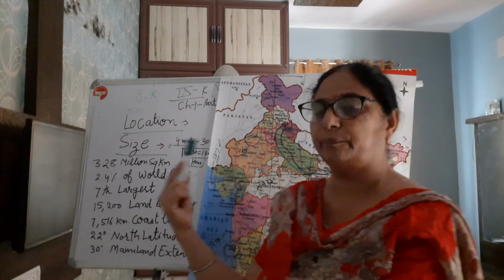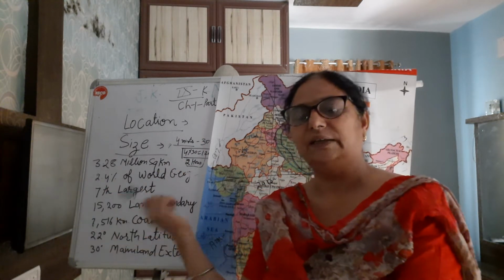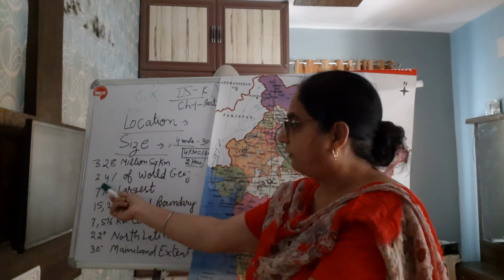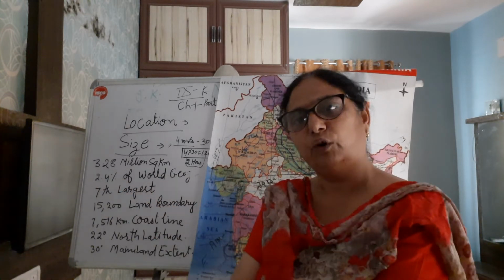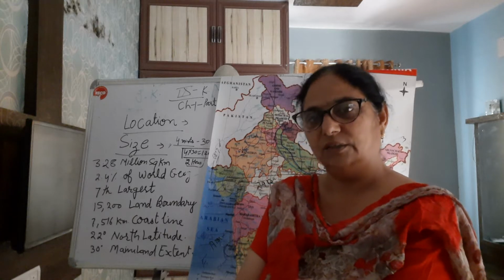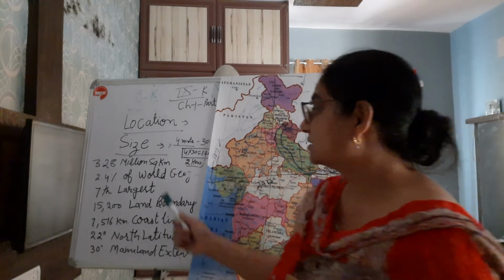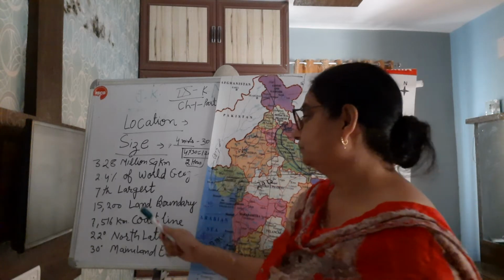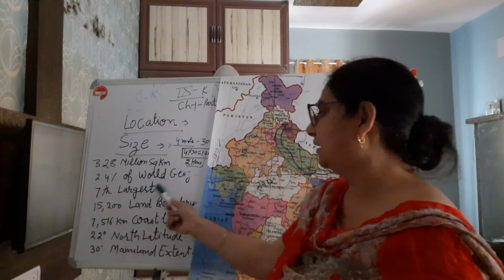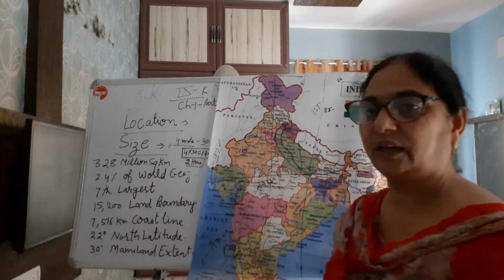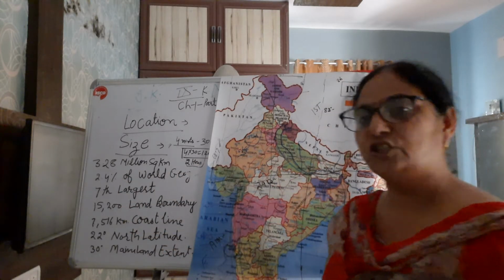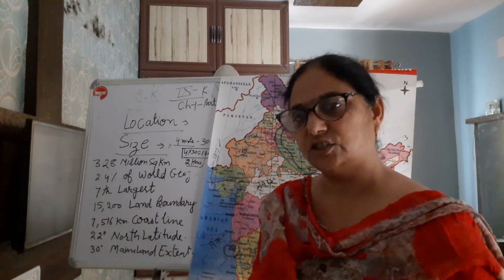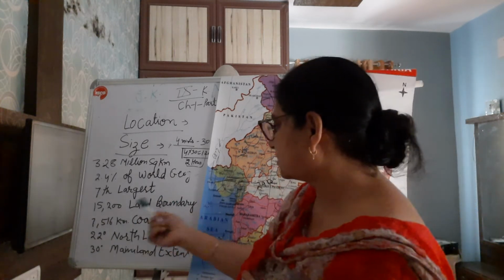In your next chapters you will study about population density also, people per square kilometer. Here, area wise we have 2.4%, but in share of the population we have approximately 16%. And area wise India is the 7th largest country in the world, situated in the Asian continent.